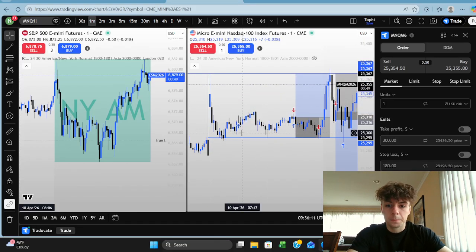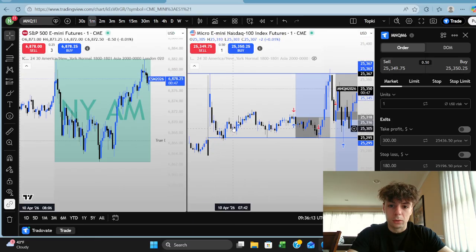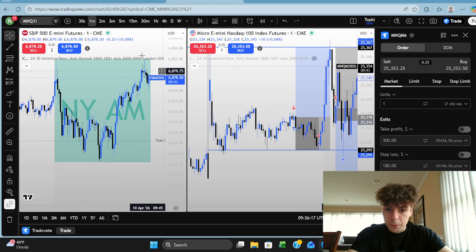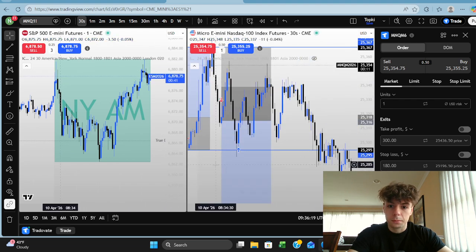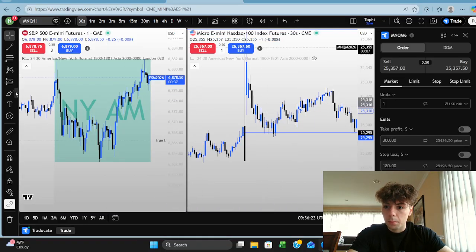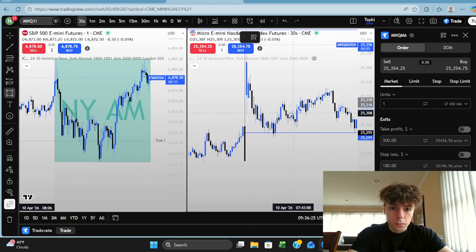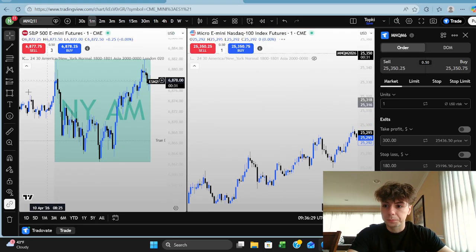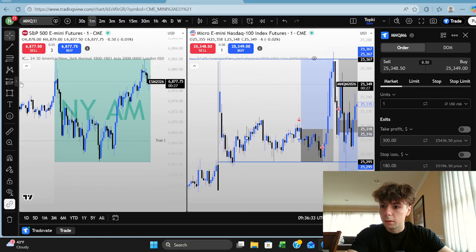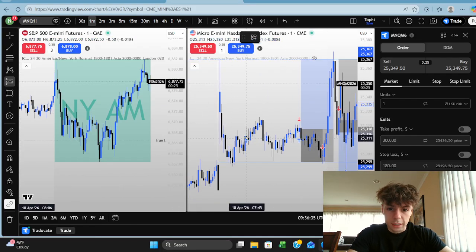So as soon as I saw market shoot down and start to rebalance, I saw the 1 minute CISD, and I also saw we had a 30-second inverse. I hate changing time frames because it moves the whole thing, but right here we had a 30-second inverse, which is where I entered. See, it's sending me all the way back. Regardless, I entered right here.